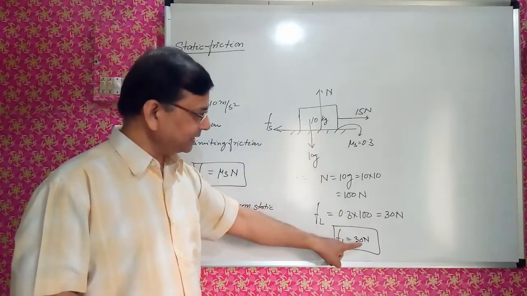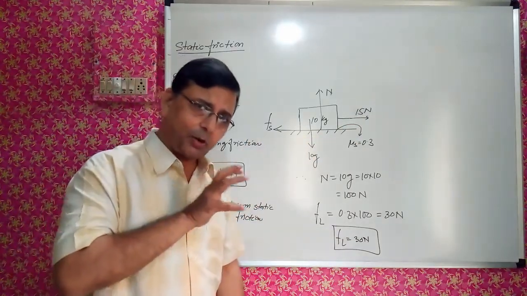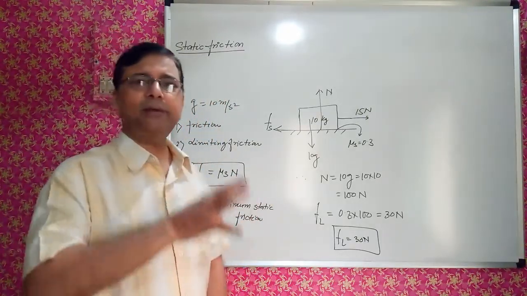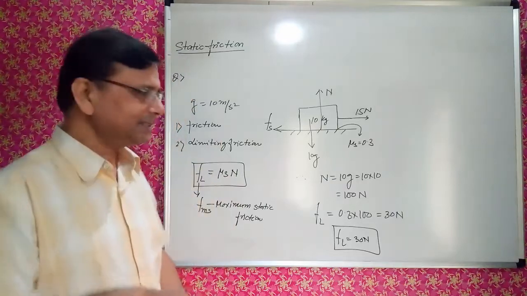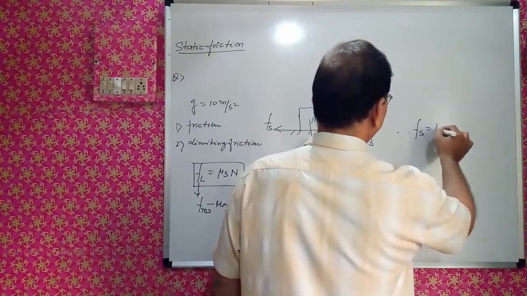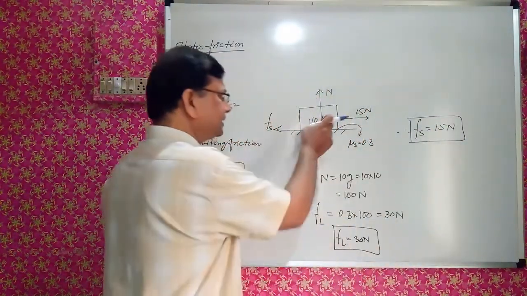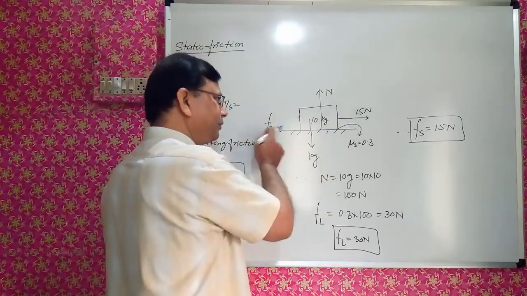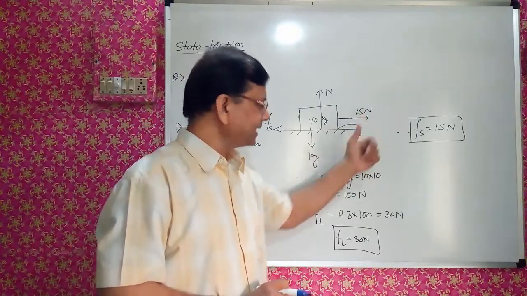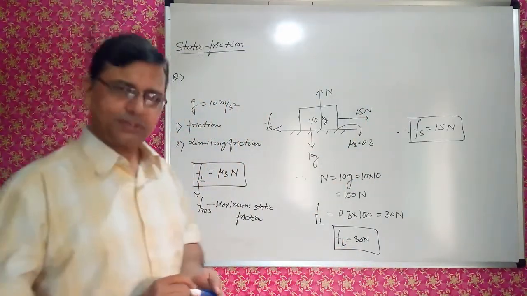In the limiting condition, the applied force will be equal to 30 Newton, the backward force is 30 Newton, and the object will be about to move. As long as it is less than 30 Newton, the body will be at rest, and the frictional force in that case will be equal to the applied force. Therefore, Fs is equal to 50 Newton in this case, because it is at rest, so this force must be equal to the frictional force. And the limiting friction is 30 Newton. So these are the answers of this question.